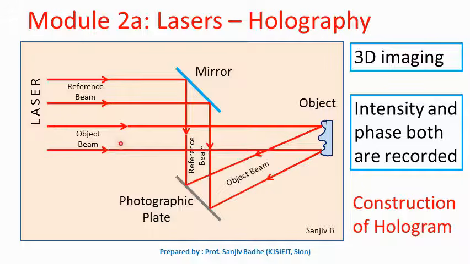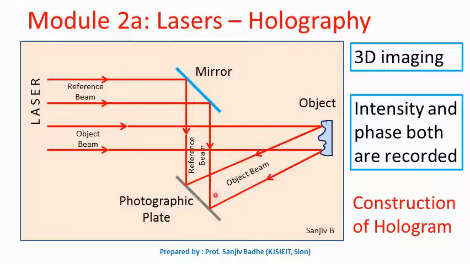The other part is called the object beam. This object beam is allowed to fall on the object whose image is to be recorded. Waves in this object beam are reflected from different parts of this object, and after reflection they are collected at the photographic plate. These waves in object beam and waves in reference beam interfere with each other, and that interference pattern is actually recorded on this photographic plate. So this is how a hologram is formed. A hologram does not contain a distinct image of the object. It is only a record of the interference pattern formed by the superposition of coherent light beams.